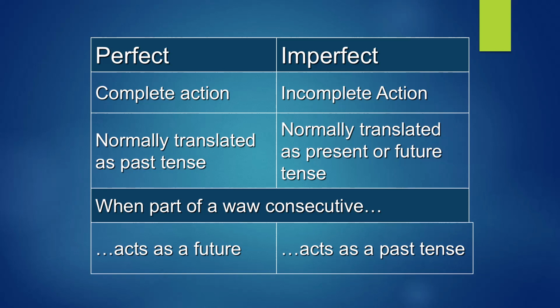But then there's something that is very strange in Hebrew. And this is not found in English. This is very strange to English speakers, but in biblical Hebrew it's common. Now before I say it, let me remind you of something that we looked at. Remember, the Waw conjunction is used to say and. When you want to say and he killed, and he made, and he walked, the word and is Waw conjunction in Hebrew.